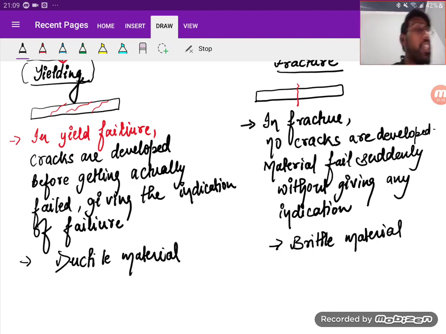To understand about ductile material and brittle material, you already studied previously what is ductile material and what is brittle material. So kindly comment what do you know about ductile, and what do you know about brittle. Please comment.